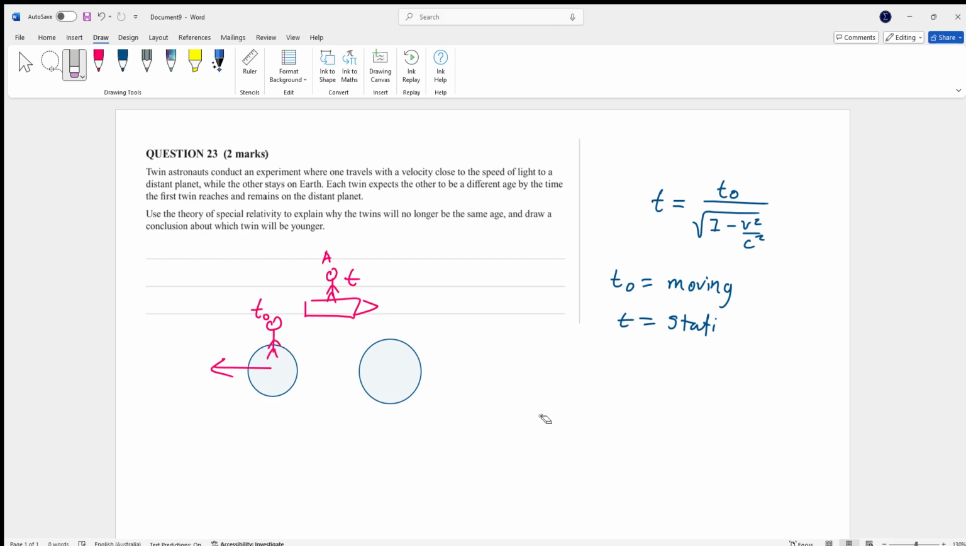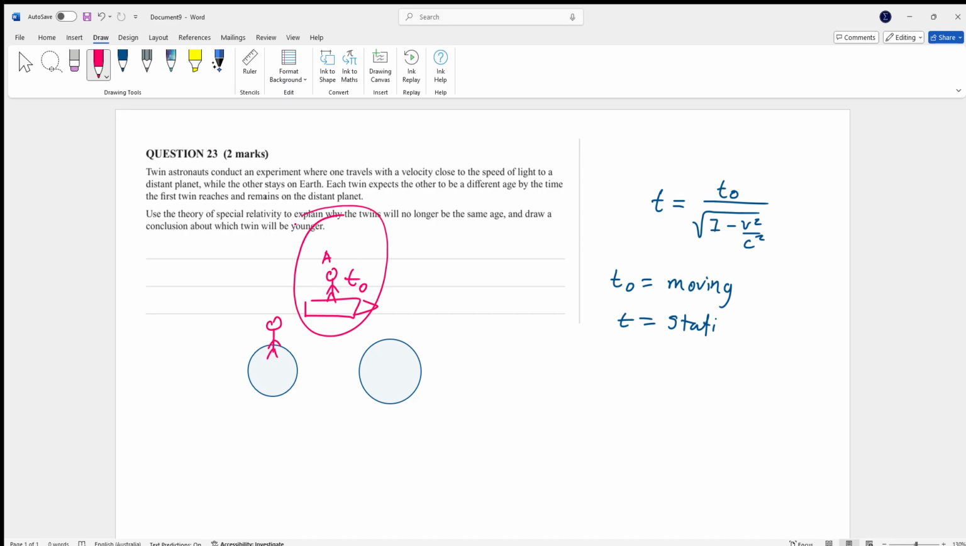Well, we've got to think of it like this. It's all about this idea of direction here. Now the thing is, this twin here has to stop eventually, meaning he has to decelerate, which will imply he will have t0. Now in this situation, they say draw a conclusion about which twin will be younger. Twin A is going to be younger because he'll experience t0, because he is going to have to accelerate and decelerate from the rocket, whereas the planet doesn't.